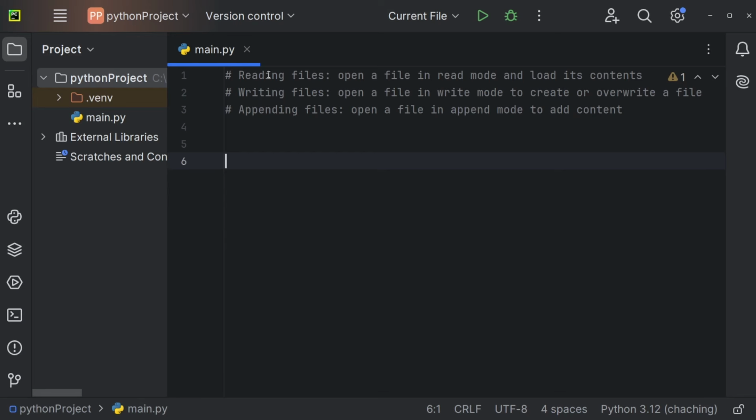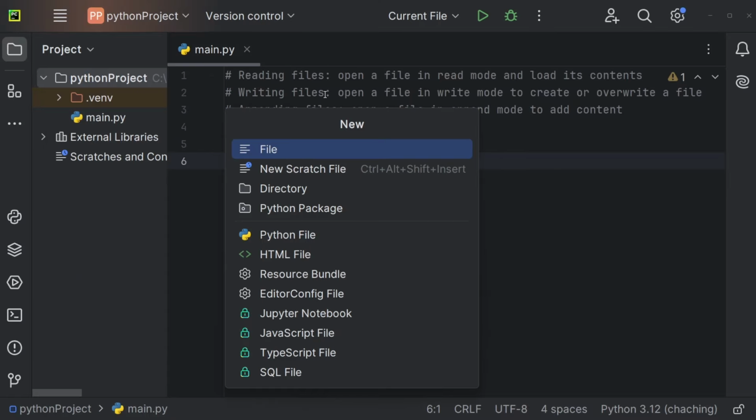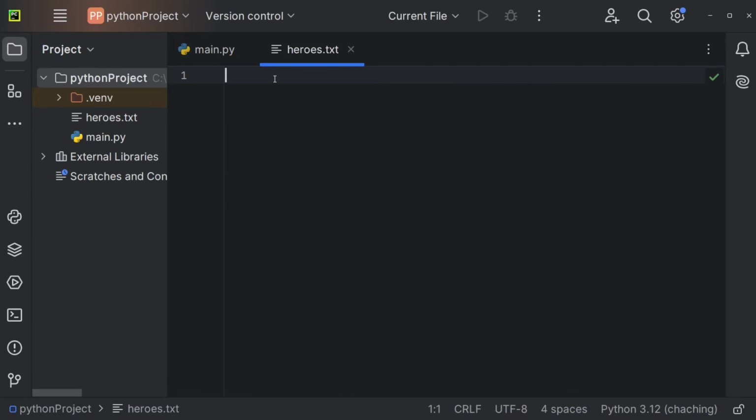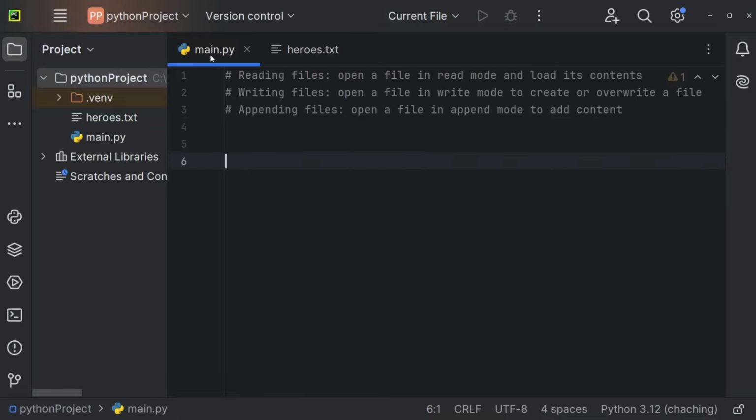Let's understand how to read and write files and also append to files. In order to understand reading, let's first of all create a new file. So let's go to new file and create a text file, for example heroes.txt. And let's now just add a couple of heroes right here, maybe Saitama, Goku, Vegeta, and so on. Doesn't really matter. And now let's try to read the text from this file within our main.py file.